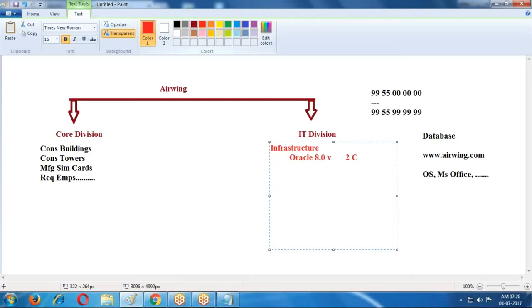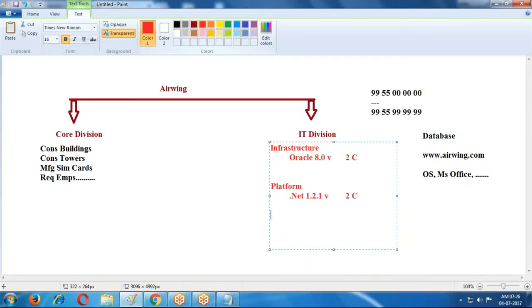And I require one platform. The platform I selected is .NET, version 1.2.1 or some version. For this version I invested some amount and I purchased a licensed version. Everything is licensed versions.